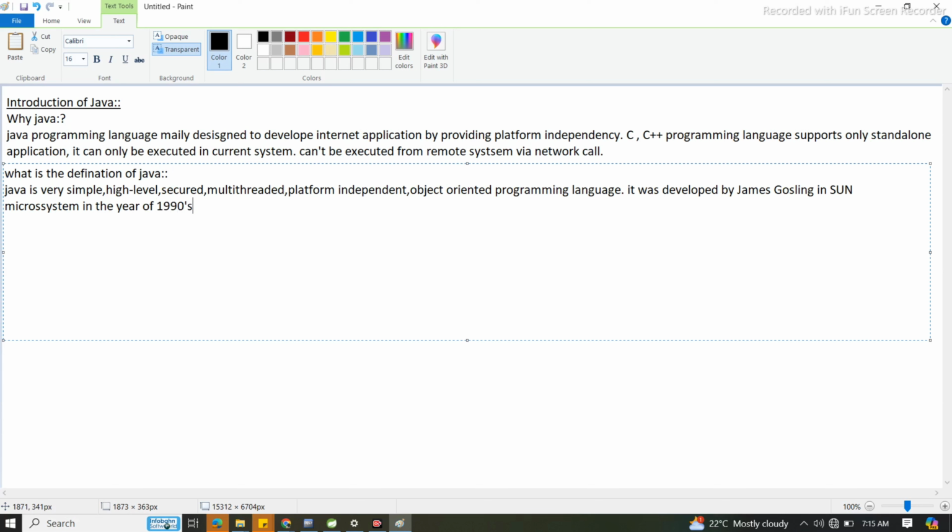Java is a 90s technology. You know 90s songs, evergreen songs; like that, it is a 90s technology, so it will always be evergreen. For what did he develop Java? For developing internet applications.